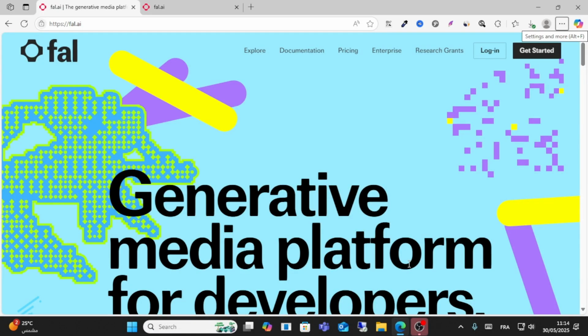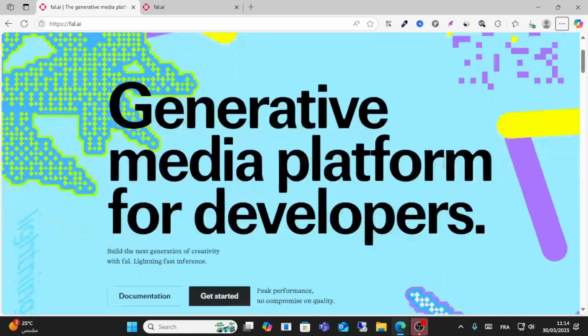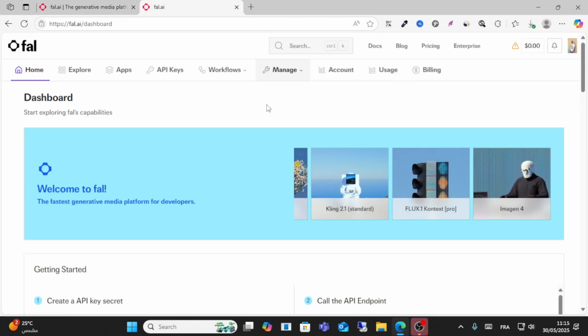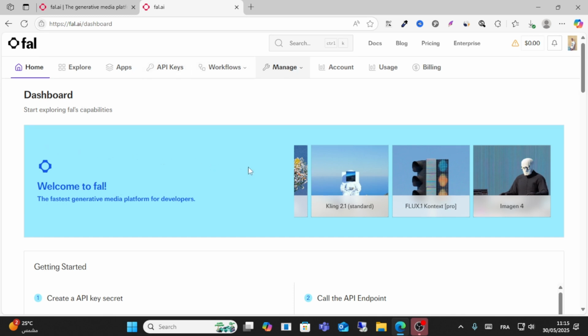Today we're talking about Fal.ai, friends. This is a generative media platform for developers, and you can build the next generation of creative with Fal's lightning-fast inference. So, guys, this is the dashboard of this software.